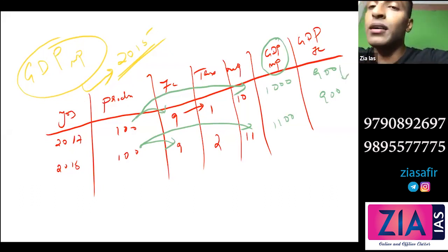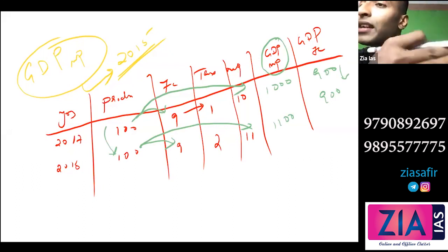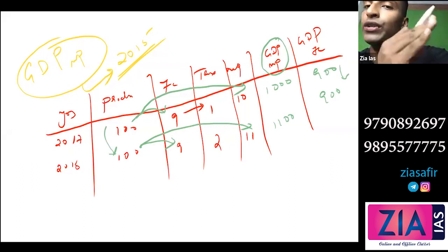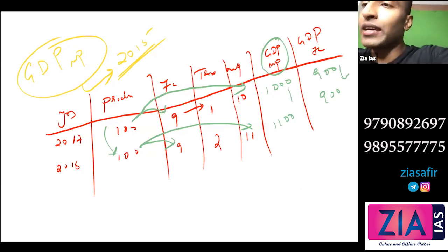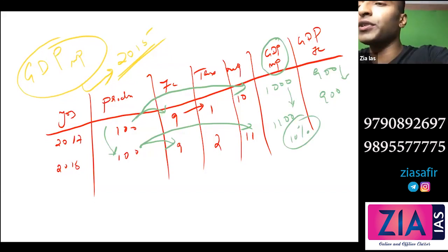Why is there no change? Because actually there is no change in production. There is no extra value addition. It is the same as whatever was there in 2017. That's why GDP does not change if we calculate at factor cost. But if we calculate at market price, can you see a 10% change here in GDP?